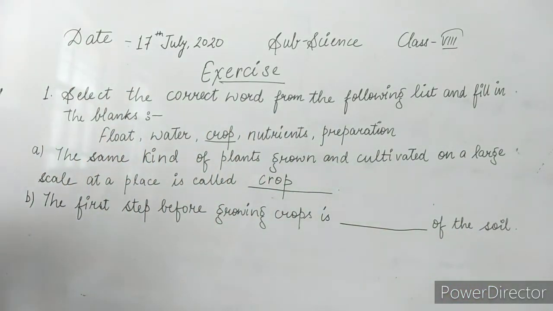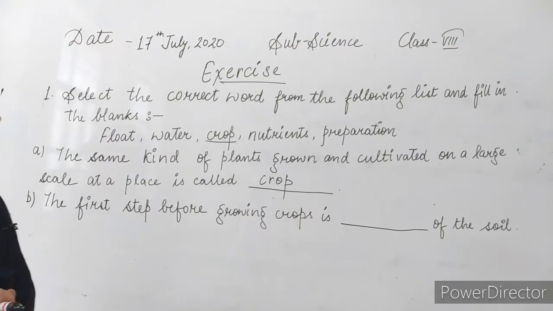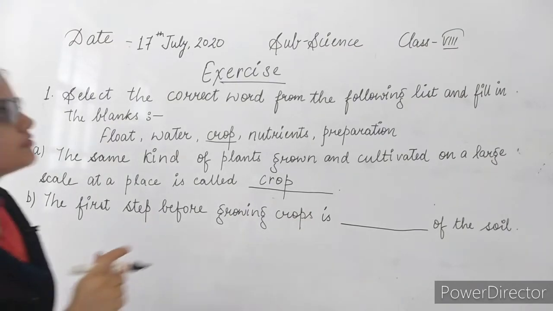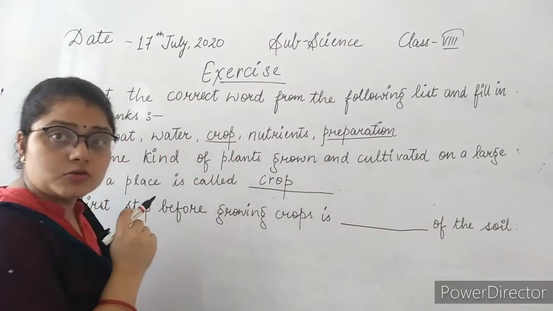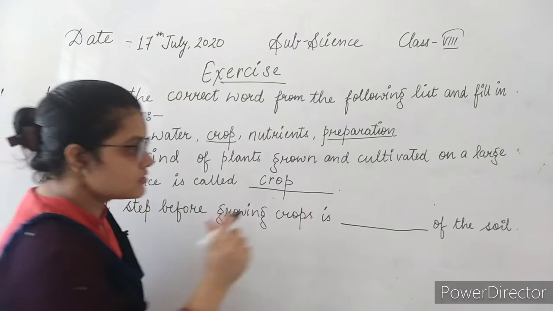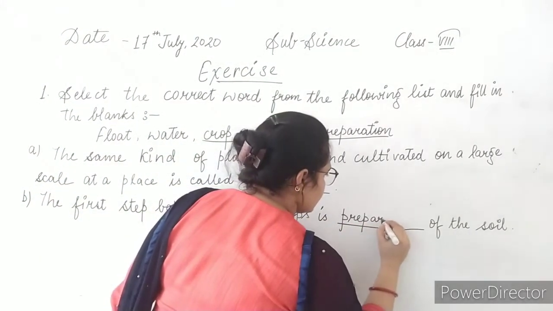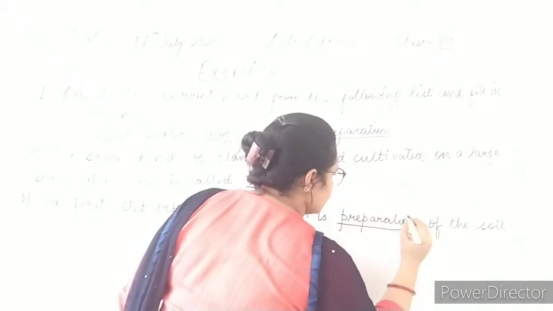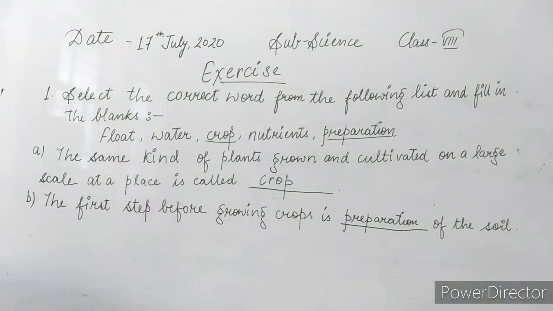Which first step do we have to take before growing the crop? First we have to prepare the soil. So we have to do the preparation of soil. This is the second answer. Clear? Okay, moving towards the third one.